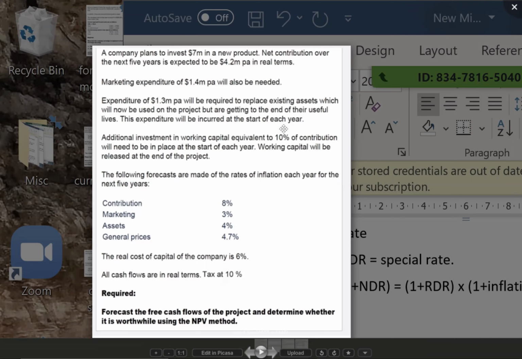This is not working capital, Nitin. This is a normal expenditure. Working capital they have given in the next line. Okay, this is a normal expenditure.